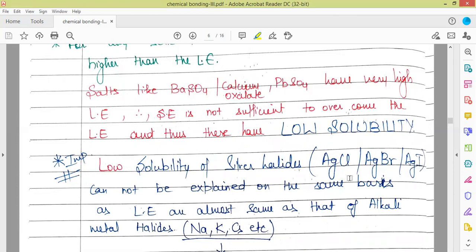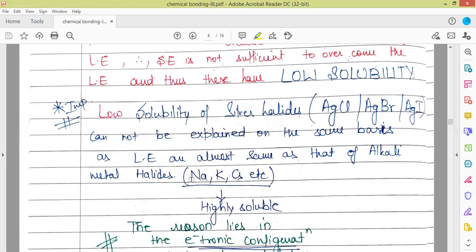The reason for their low solubility is not high lattice energy, because their lattice energies are almost comparable to those of alkali metal halides, which are highly soluble in water. So what could be the reason for the low solubility of these ionic solids?